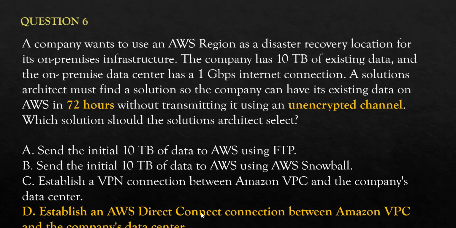Direct connect works with 1 Gbps to 10 Gbps speed. VPN, the max is 1.25 Gbps. So if the max you are getting is 1.25 Gbps, then that's a problem, because some of the bandwidth would be shared by other applications. So keeping that in mind, option D is correct.